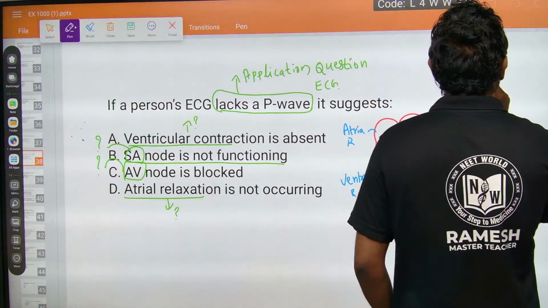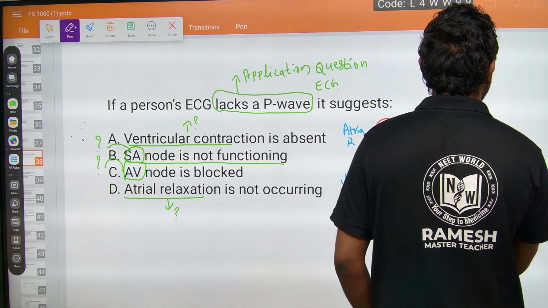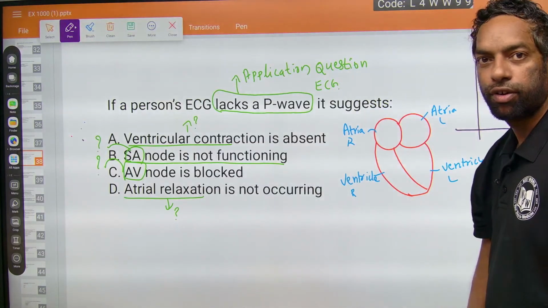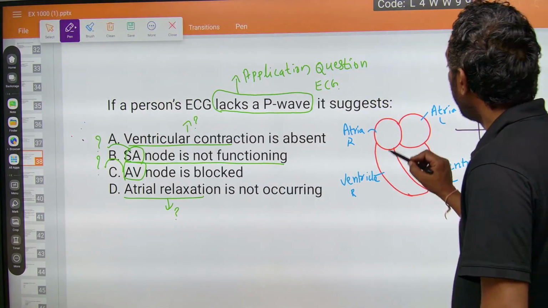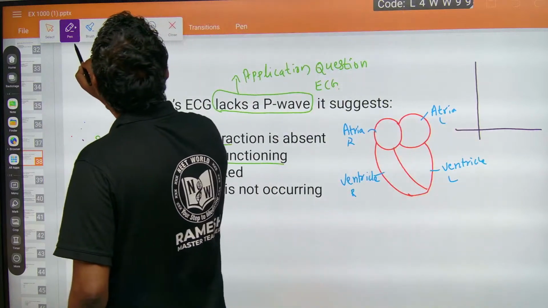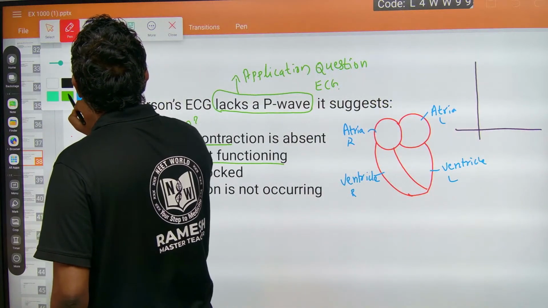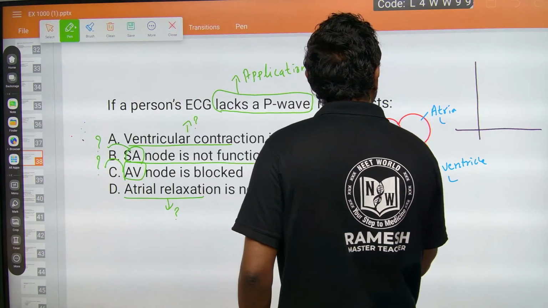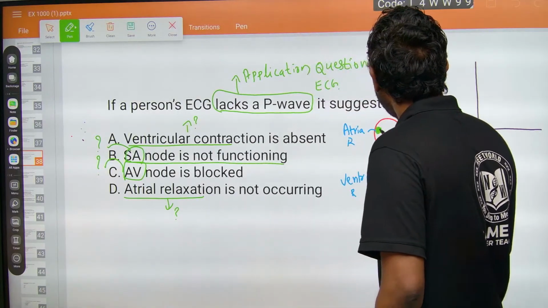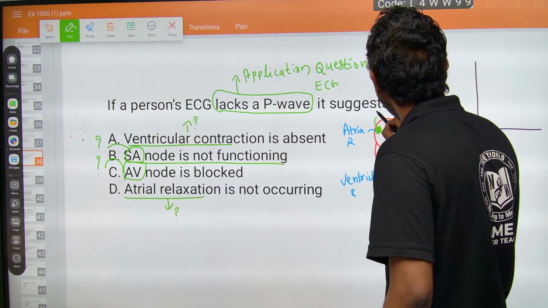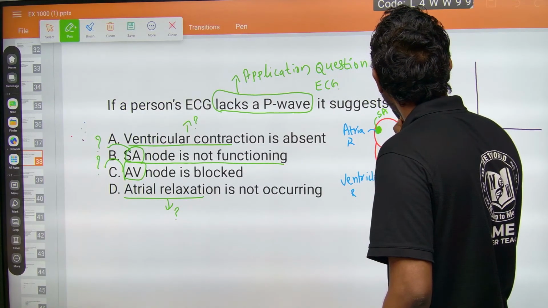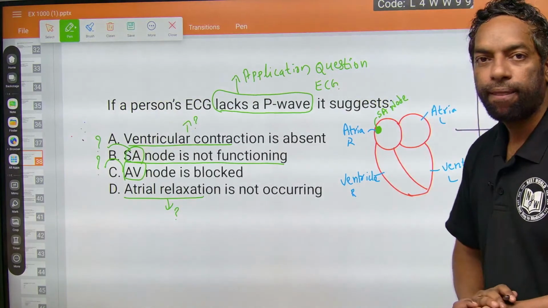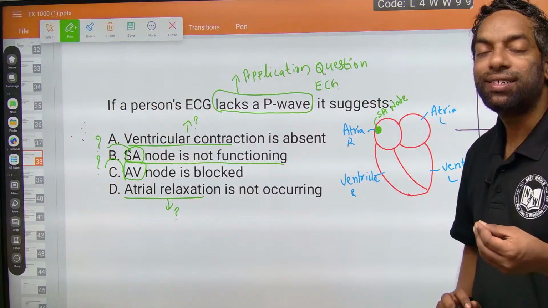This is the ECG wave. First, where does the heart start the stimulation? This is the place where the heart starts the impulses, the SA node. This can start the signals.